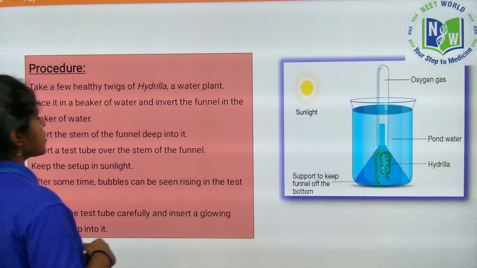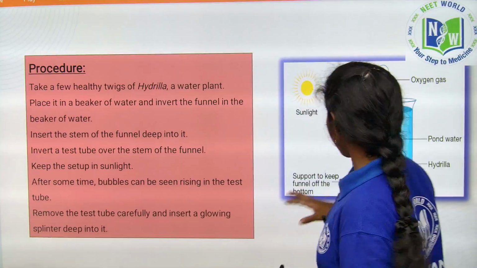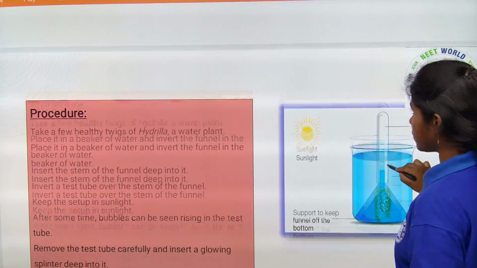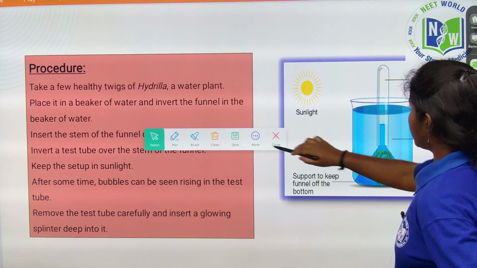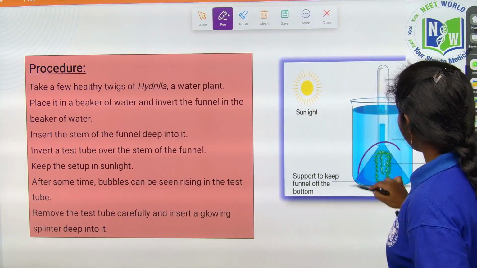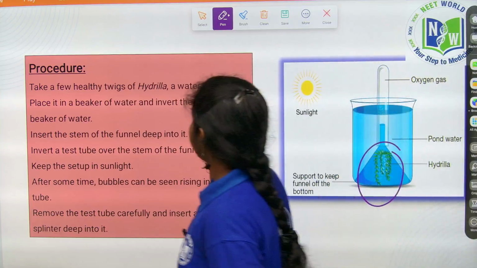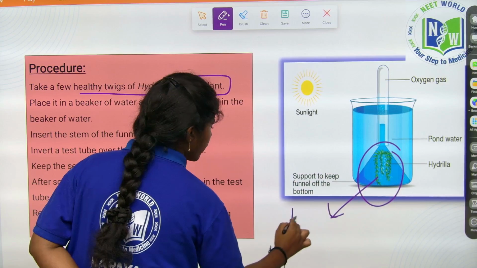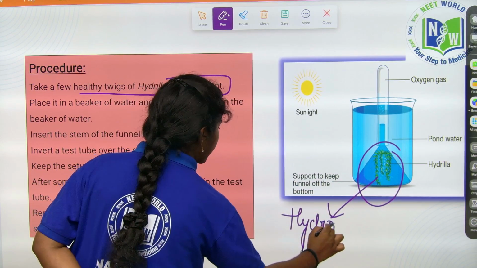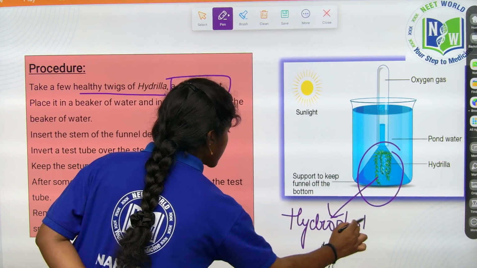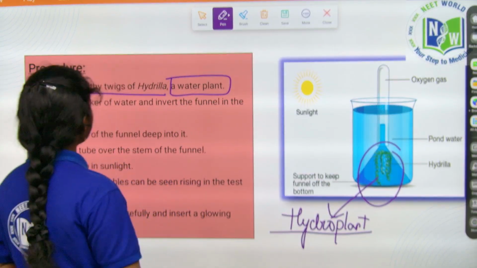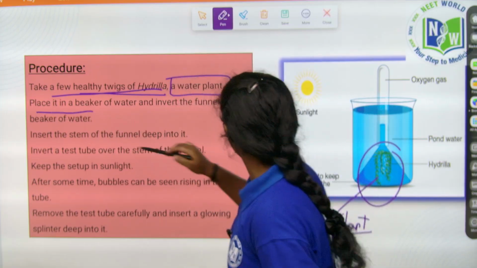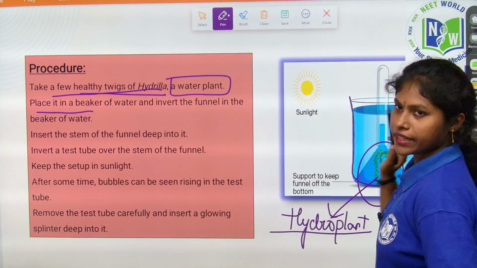Coming to the procedure, children, take a few healthy twigs of Hydrilla, a water plant. It is a hydrophyte, which means hydro means water, they grow and survive in the presence of water, right? So take a few healthy twigs of Hydrilla and place them in a beaker, like this.